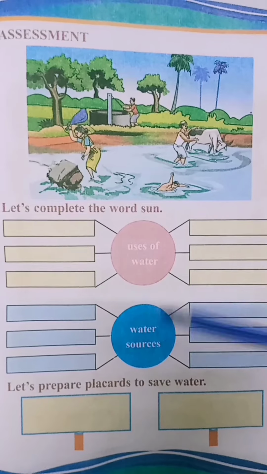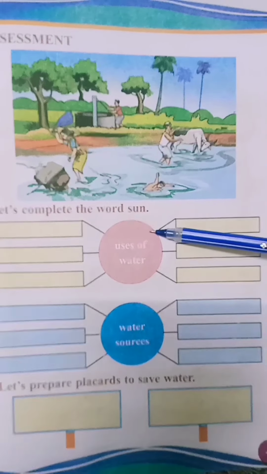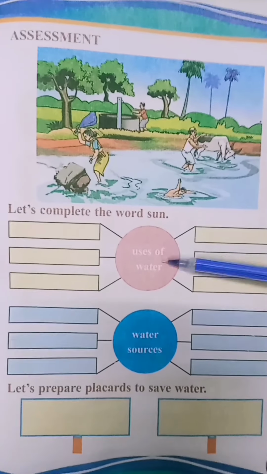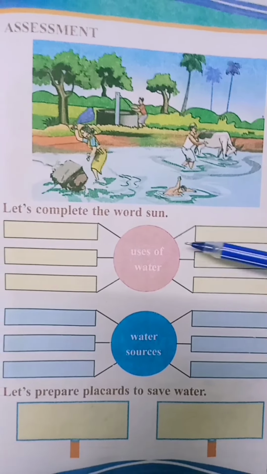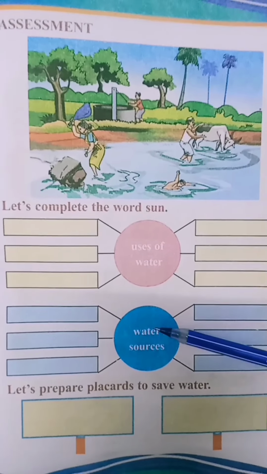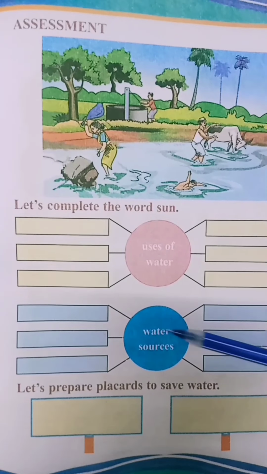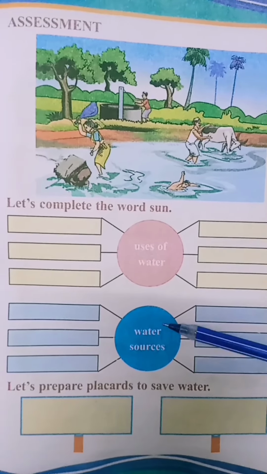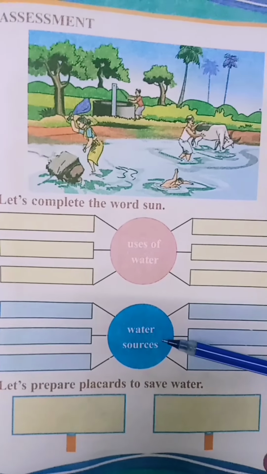So children, here you have to write uses of water. Okay? You can write this answer with the help of page number 37. Then second one, water sources. Here you have to write sources of water. You can write this answer with the help of page number 36.